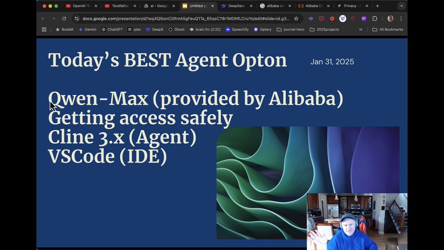So Qwen from Alibaba is purported to be more powerful than DeepSeek. The benchmarks are pretty close, but it is undeniably powerful. It's provided by Alibaba, which is in China.